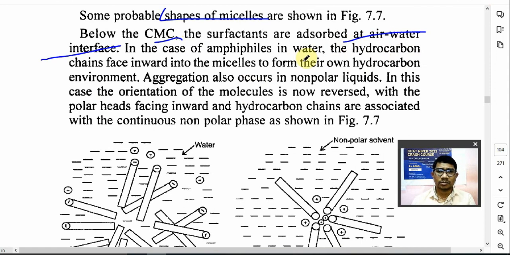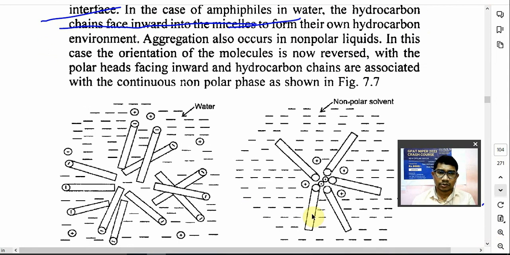In case of amphiphiles in water, the hydrocarbon chain faces inward into the micelle. मतलब जब association होता है तो hydrophobic chain जो होता है, that is a non-polar tail, that will face inward, ये solution के अंदर facing करेगा, and polar heads that will face outward.